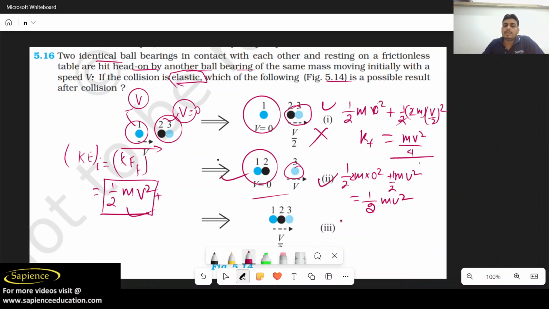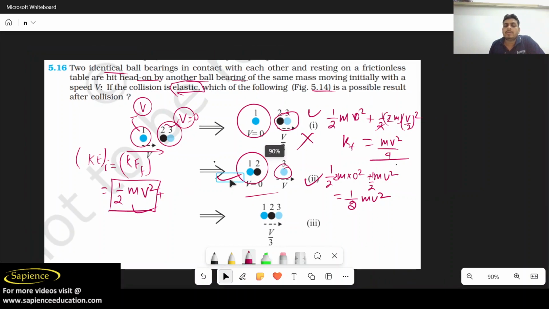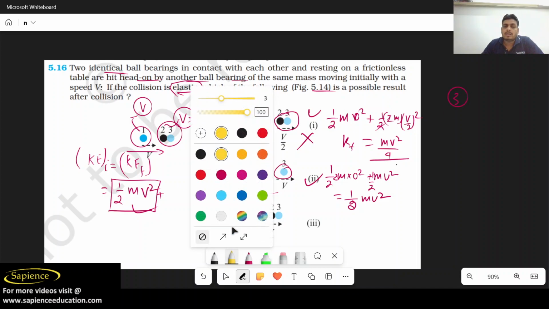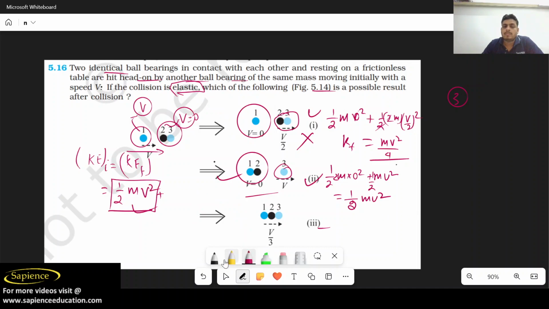So if you want to check the third one, can you check the third one? Definitely you can. In the third one, what is the final kinetic energy? 1 by 2 into the mass, how much?